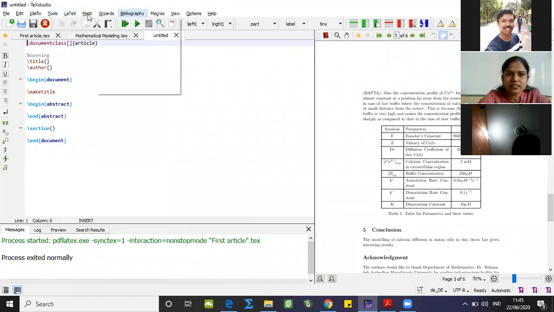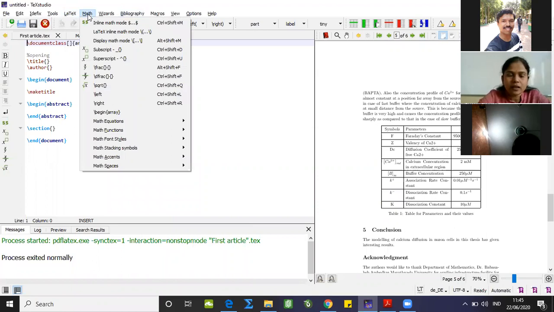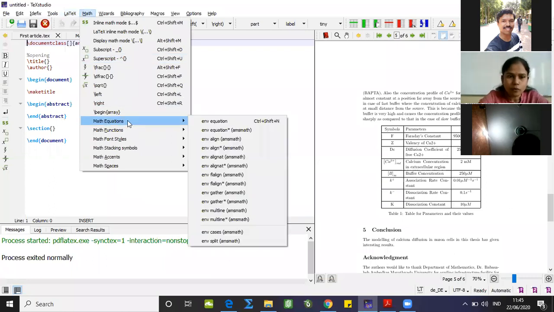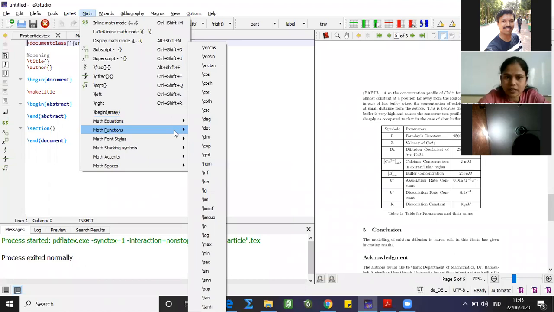Then come to the next tab, which is math. From here, different math equations or symbols we can take directly. For math equations, these many environments or commands we are having. Math functions also we can directly access through these commands.